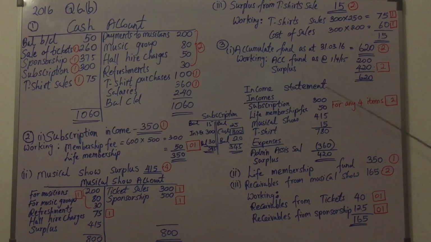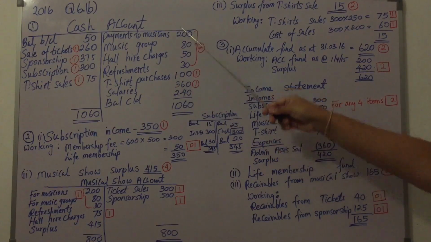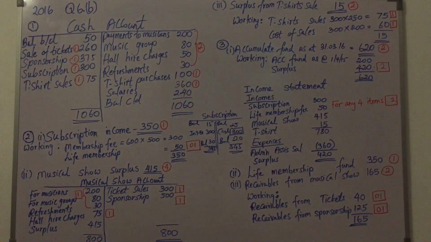In your income statement under expenses, administrative assistant salary 360 expense you need to include. And since it is an expense, you need to record that in the credit side of the cash account as well. So with that, we have already included all the additional information in the relevant places.